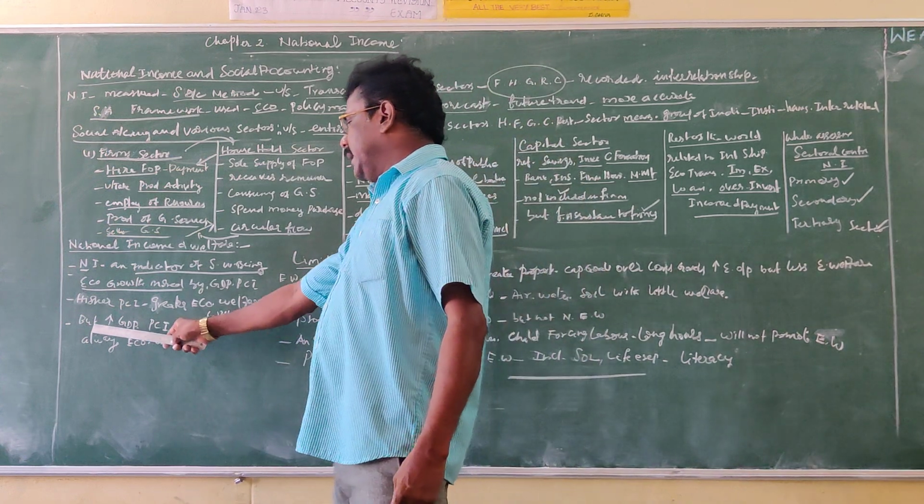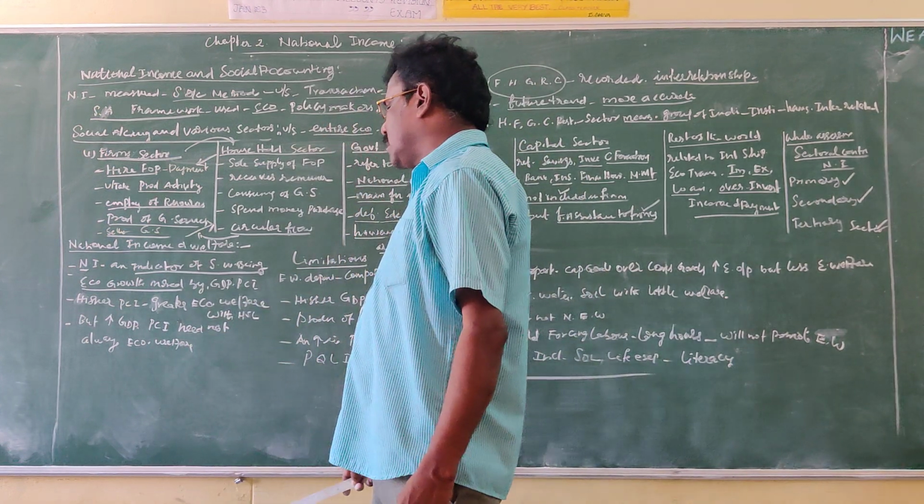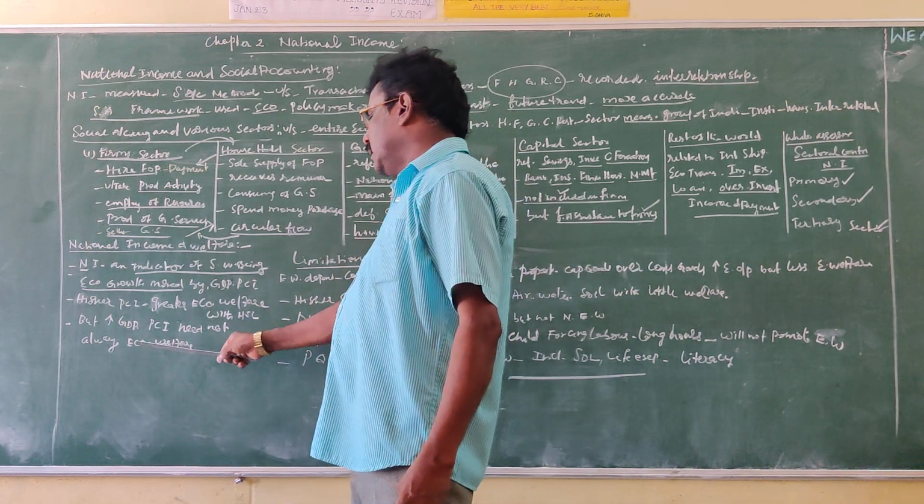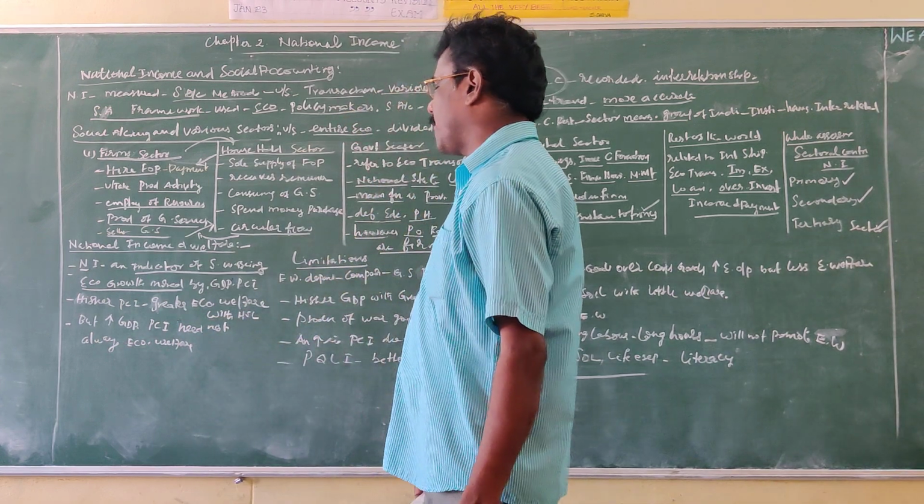But the increase in gross domestic product and per capita income need not always increase the economic welfare.